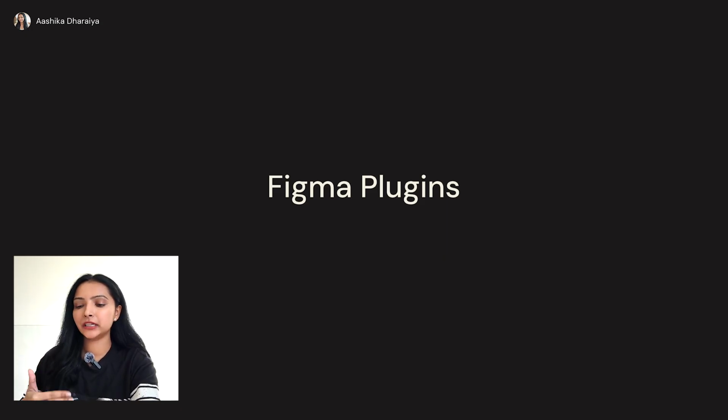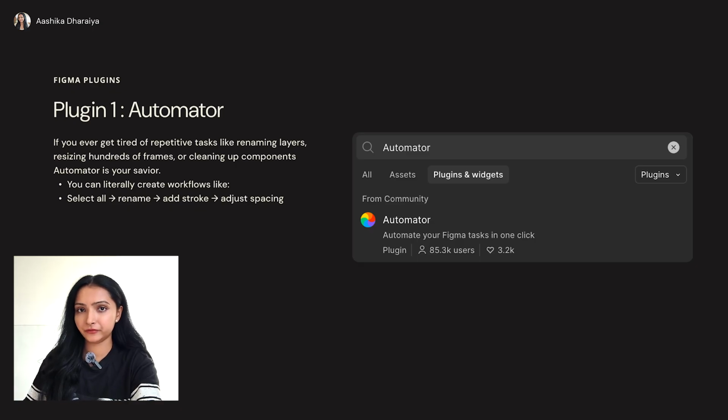Whenever there is a deadline, people struggle a lot because they don't know all these small plugins which can make their work 10 times faster. All these plugins are available in Figma, and they can do so many things which you are doing on other sides. On the left hand side, I've put what all the benefits are, and on the right hand side you can see how the plugin looks whenever you are searching in Figma.